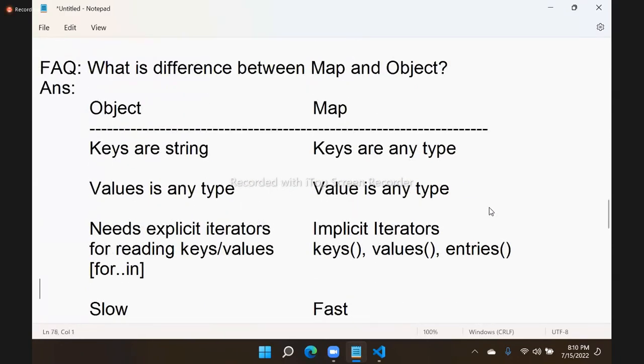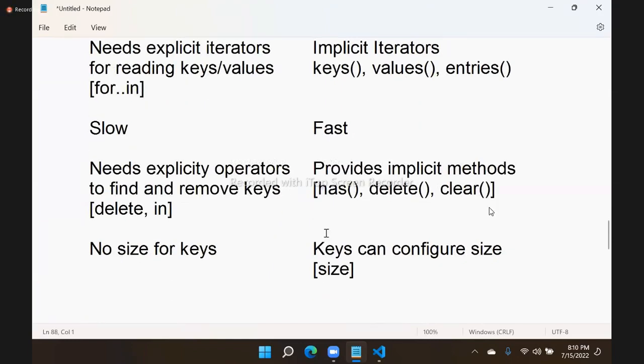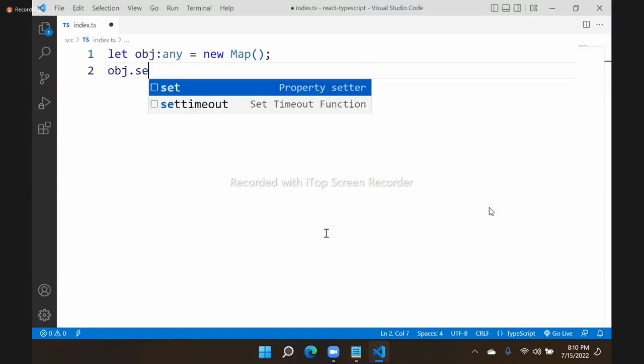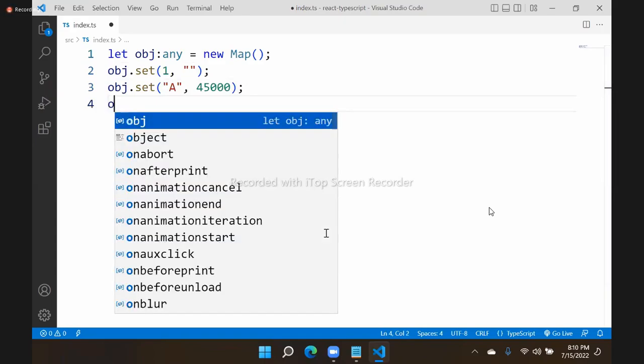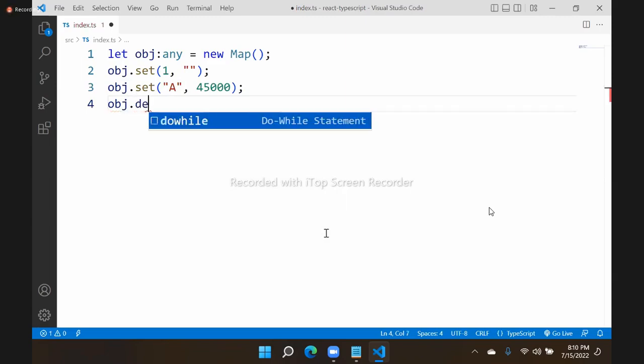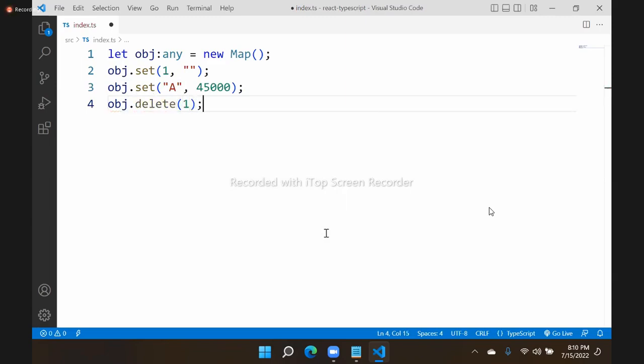Actually, what we do here is obj.set. We have a key and we put a value. Key can be number type, or key can be a string type. You can put any value, which is not possible in an object. Object has only string keys. We can easily use obj.delete to delete a key.